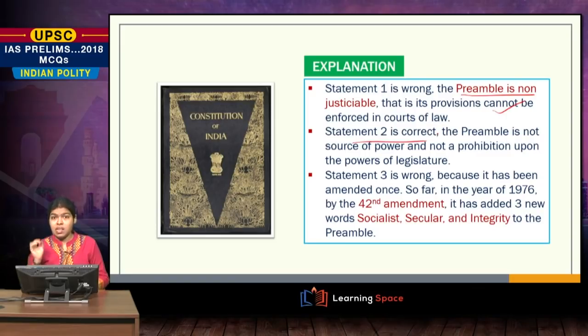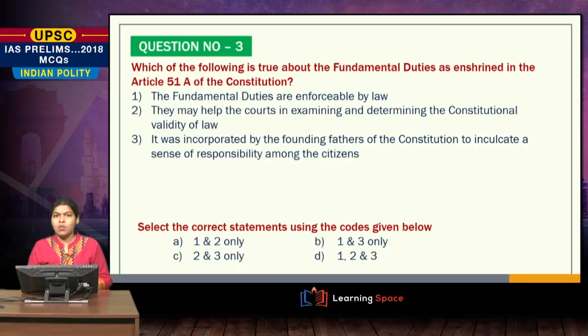Statement 3 is wrong because it has been amended once, and the amendment is the 42nd Constitutional Amendment Act. Keep in mind the 42nd Amendment Act is very important with regard to prelims because it is called the mini constitution in itself. Many provisions were added to the present constitution just by this one amendment act. So pay extra attention to this particular amendment. Then comes question number 3.